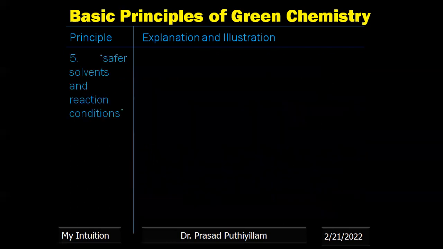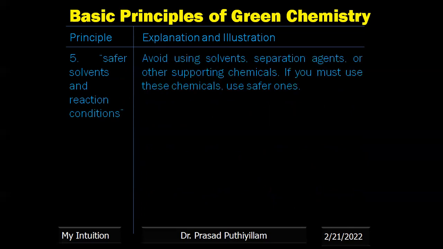Now the safer solvents and reaction conditions, the fifth principle. There are 12 principles, and we have reached the fifth, safer solvents and reaction conditions. That means avoid using solvents, separation agents or other supporting chemicals. If you must use these chemicals, use safer ones. Wherever possible, avoid the solvent.